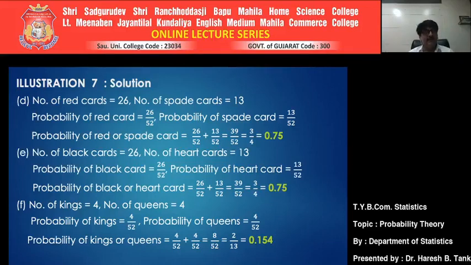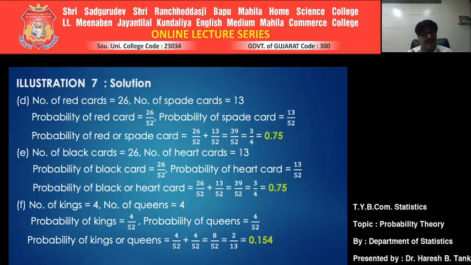Get the individual probabilities. The probability of a red card is 26 upon 52, because 26 is the number of favorable cases for getting a red card and 52 is the total number of possible outcomes. So it comes to 26 by 52. The probability of a spade card becomes 13 by 52, as 13 is the number of favorable cases for getting a spade card, divided by the total number of possible outcomes, which is 52. So it comes to 13 by 52.